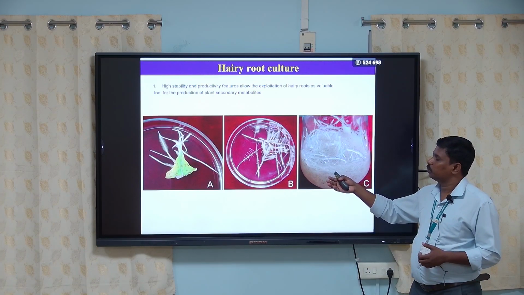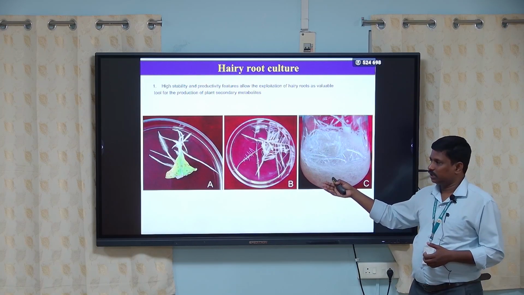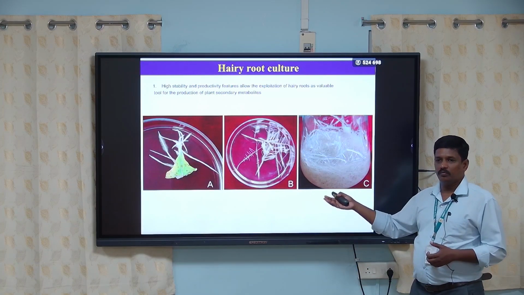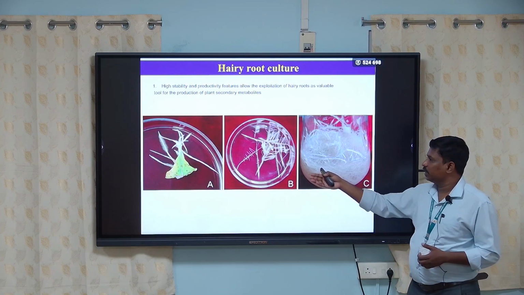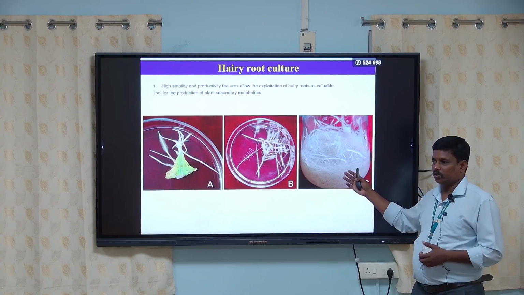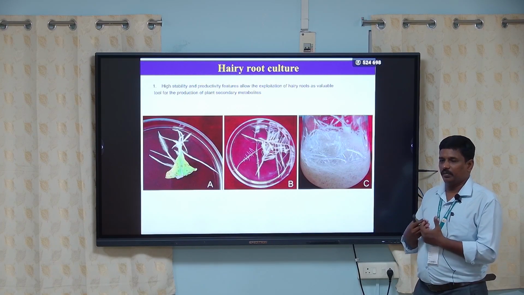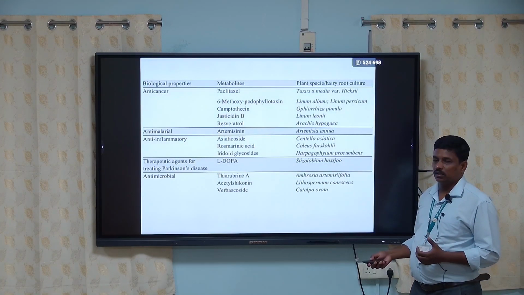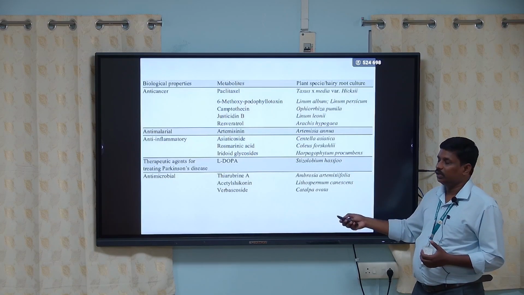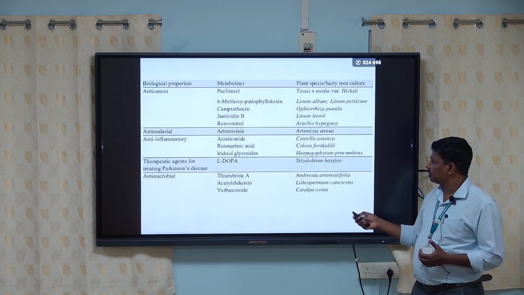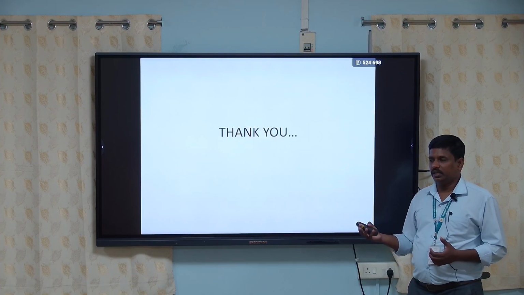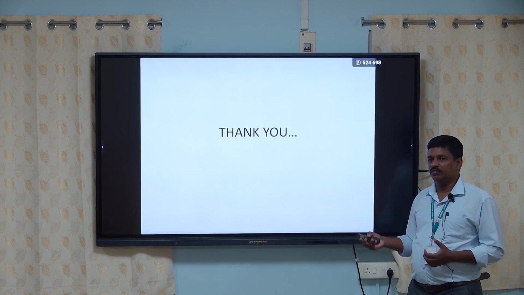So what they will use is the plant tissue culture technique. They can choose any part from the plant and culture it in an artificial medium with plant growth regulators. They can induce the root, and that root is cultured in a liquid medium. From that root, the secondary metabolites are excreted. Here are a few biological properties and chemicals that have been isolated from plants. So here is the end. To summarize, we saw the definition, history, as well as the advantages and applications of plant tissue culture. Thank you.